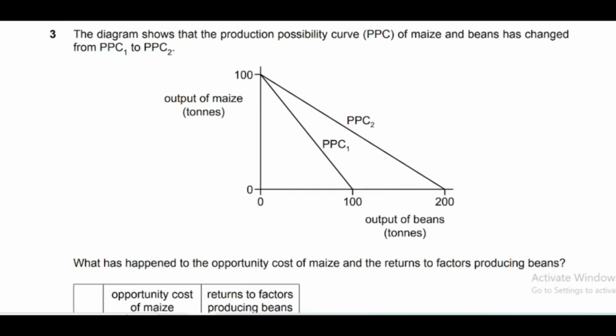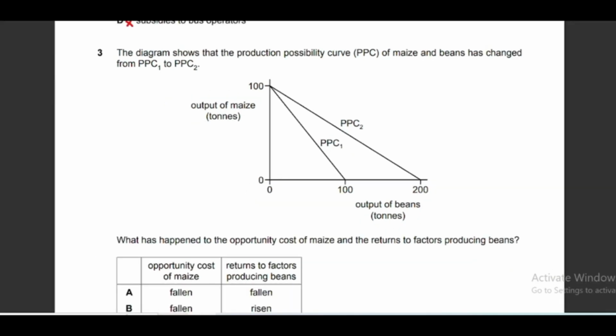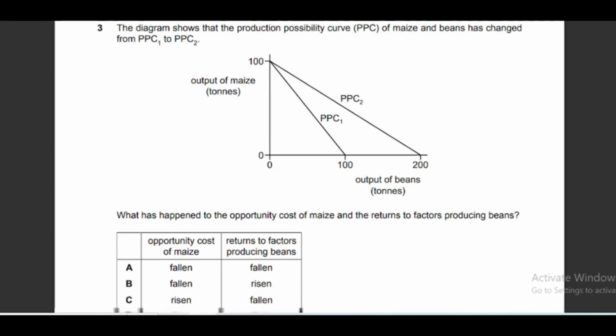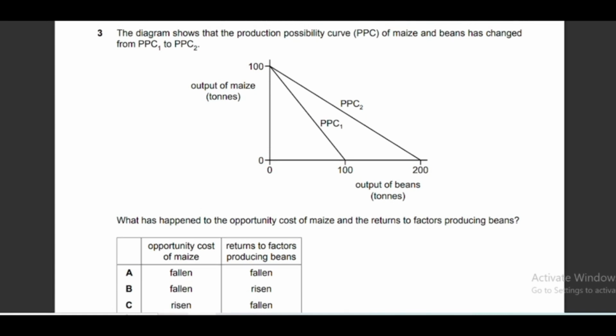Moving to question number 3. Question number 3 says the diagram shows the production possibility curve, PPC, of maize and beans, which has changed from PPC1 to PPC2. Initially PPC was this one, PPC1, and then it has shifted to the right. The output of beans was initially a maximum of 100, now we can produce 200 units, so the output of beans has increased.